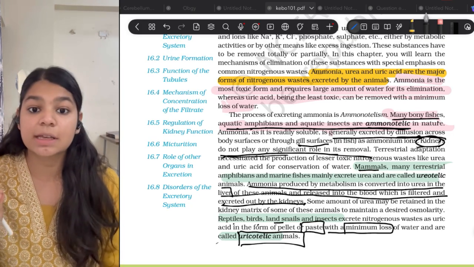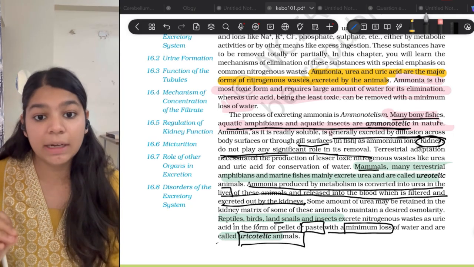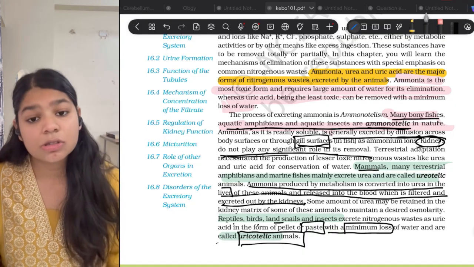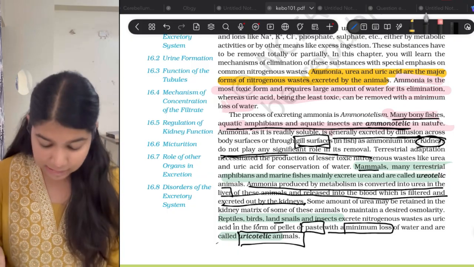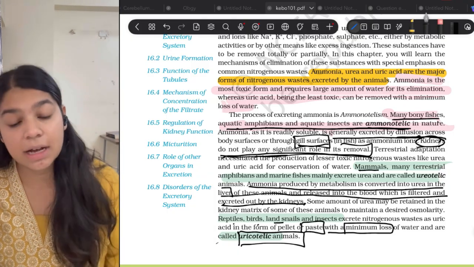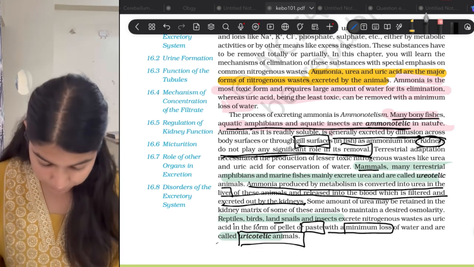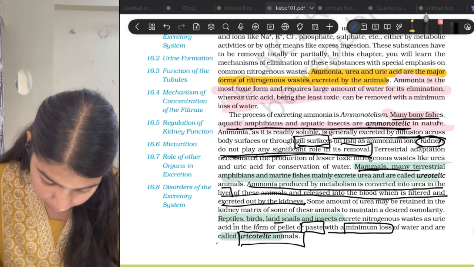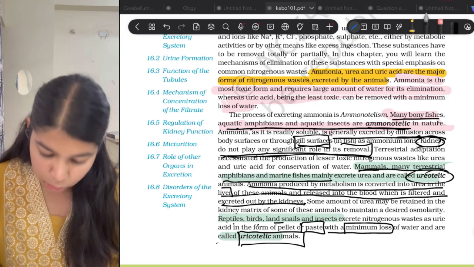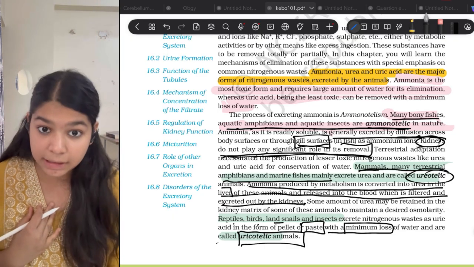Now this ammonia is excreted by diffusion through the gill surfaces. So kidneys do not play any significant role in its removal. This statement is important. It is asked in assertion reason type of questions. Now, mammals, many terrestrial amphibians and marine fishes excrete urea. So we are ureotelic animals.